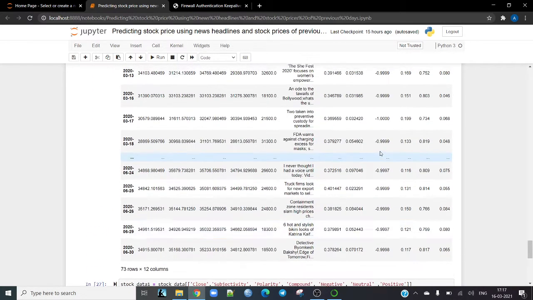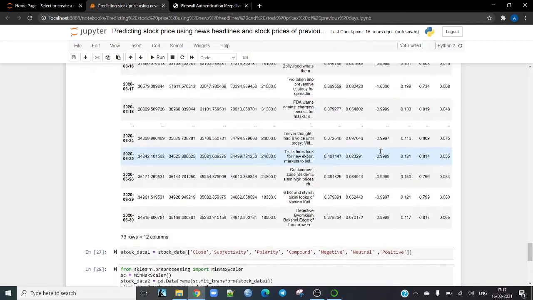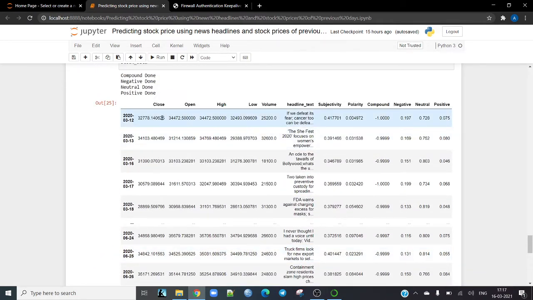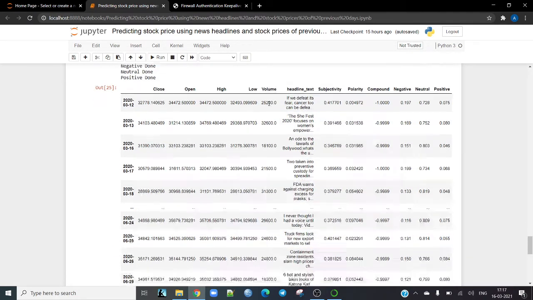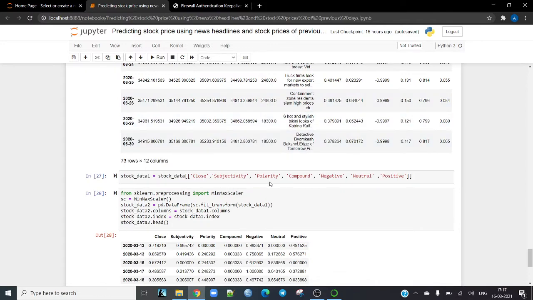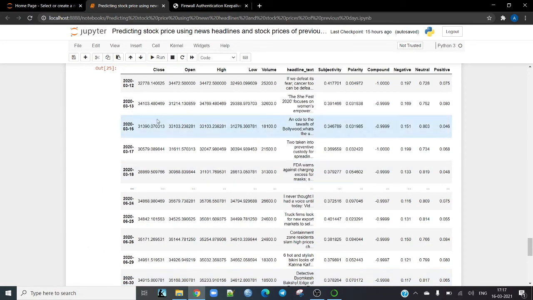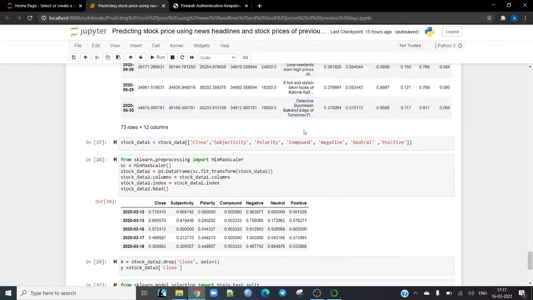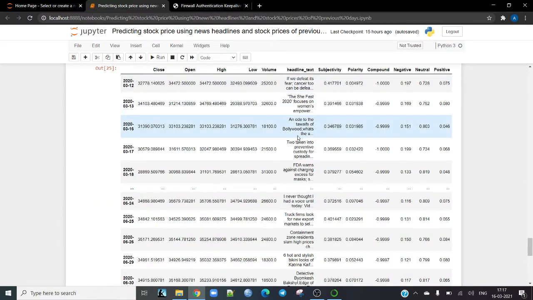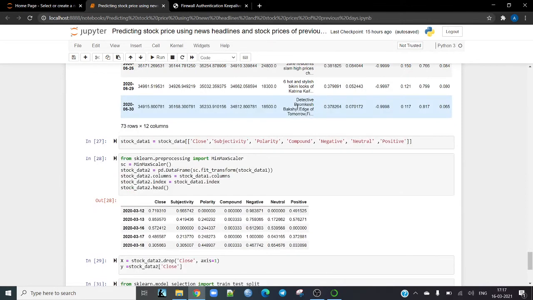After that, we perform the same operation. We drop the open, high, low, and volume. We keep only the close, subjectivity, polarity, compound, negative, neutral, and positive. Because we have used the headline text as well, we do not include this column for our final model.